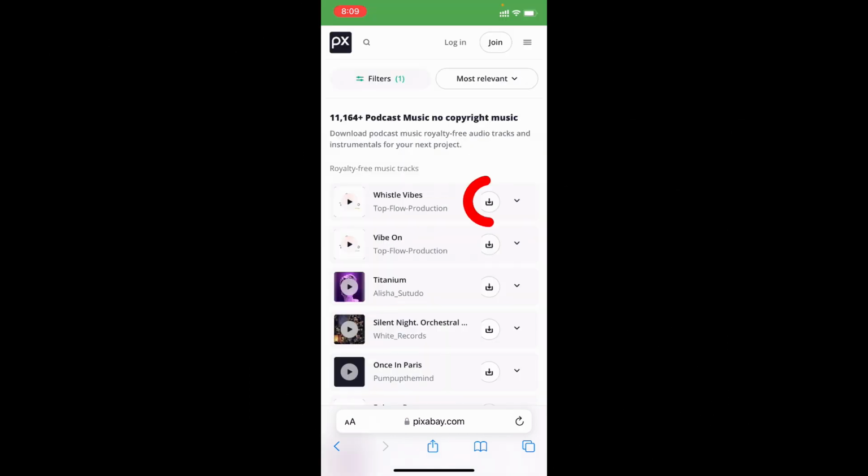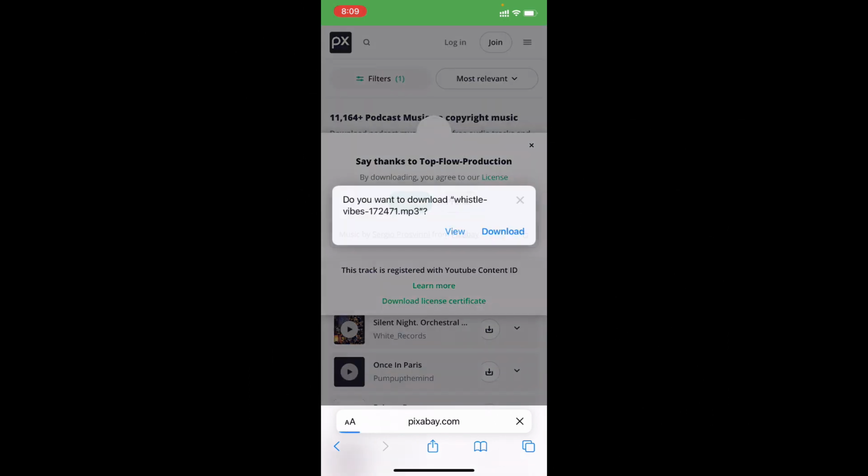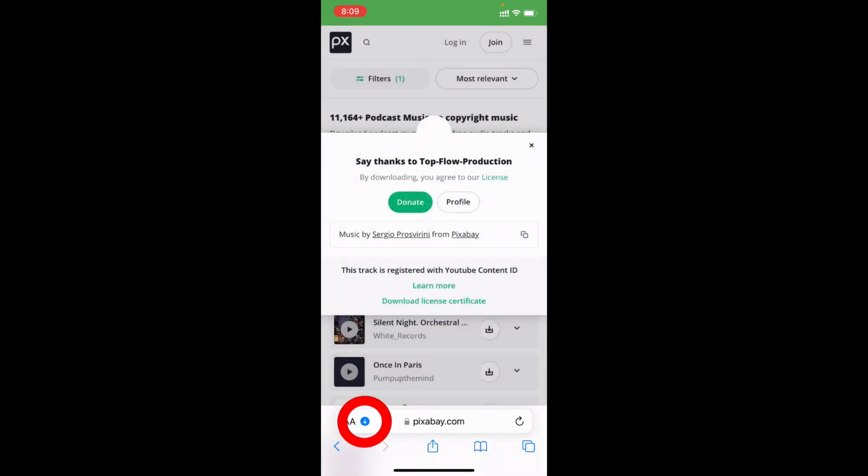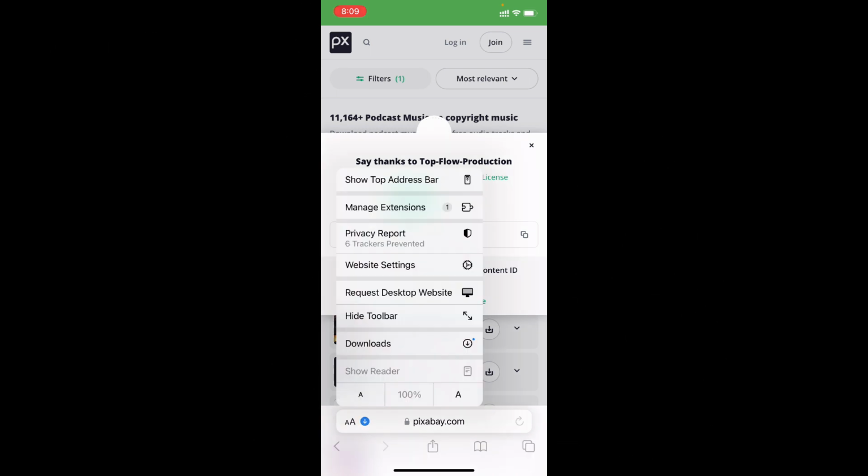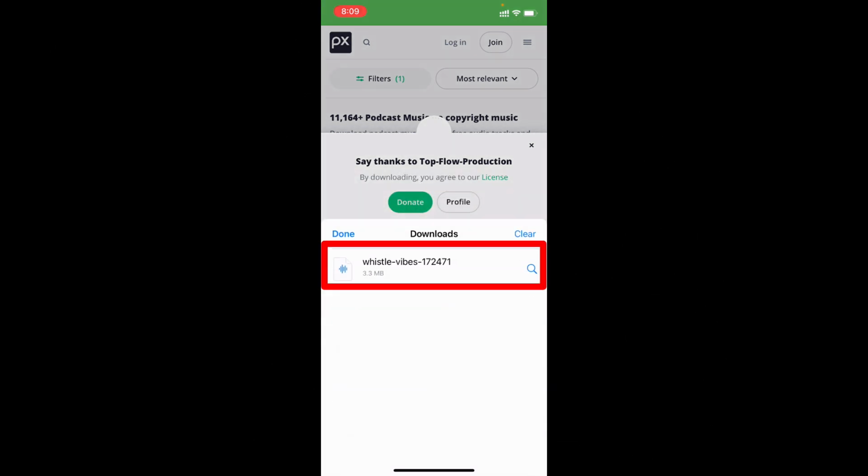Yeah, so now I just download this first music. Just tap this and click download. Then click this arrow icon and tap downloads. Yeah, here it is. Now it's downloaded to the Files app download.